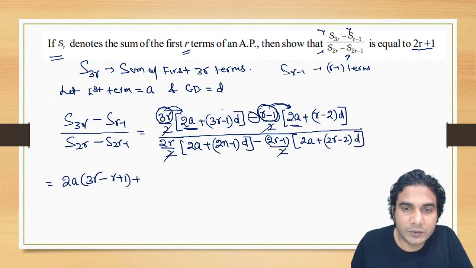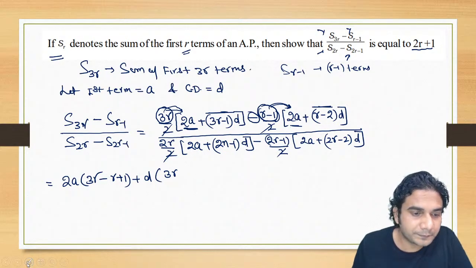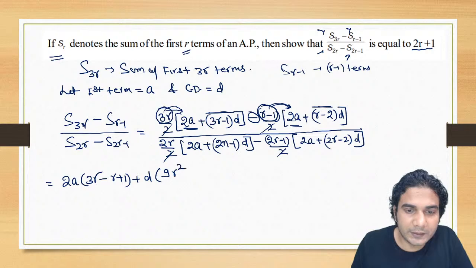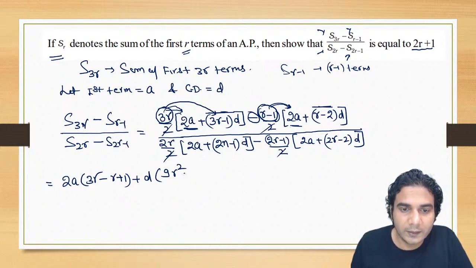Now let's club these two terms, this and this. In this you can take d common, right? So let's take d common, and after taking d common, it is going to be 3r into 3r minus 1. So that is 3. Let's write 3r into 3r minus 1 first of all, or you can expand it. So it will be 9r square if I expand it. Are you getting this? This will be multiplied to it. So 9r square minus 3r, all right.